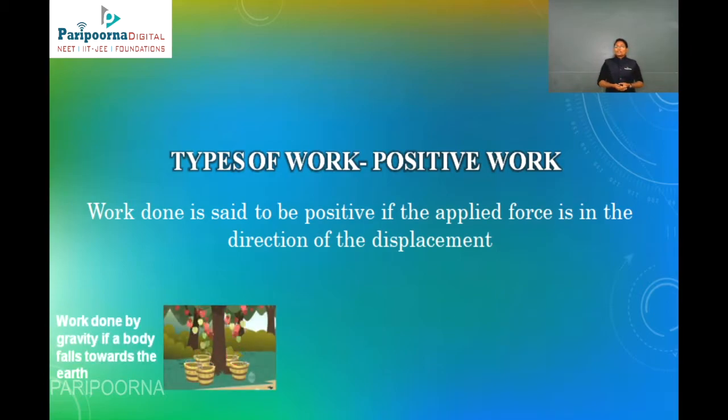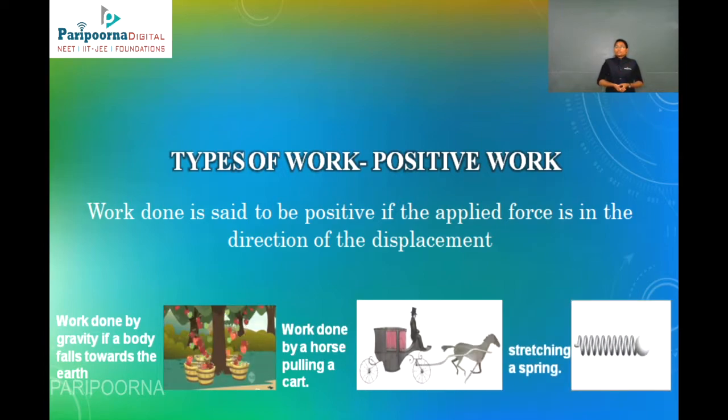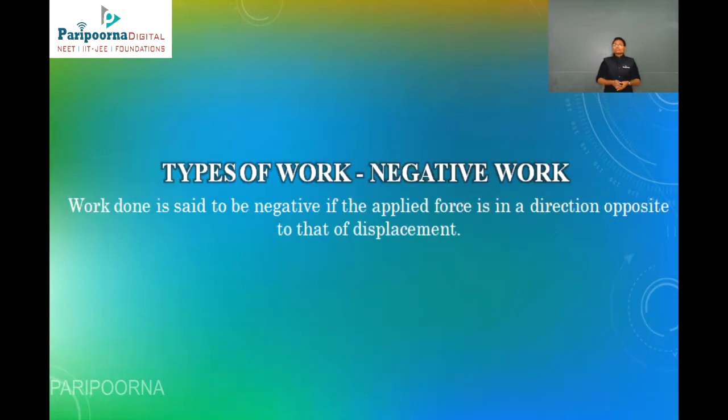For example, work done by gravity if a body falls towards the earth. The fruits and the leaves will fall towards the earth. This is due to positive work, that is, due to the force applied in the direction of the displacement. Likewise, work done by a horse pulling a cart. Likewise, stretching a spring. These are positive work because the force applied is in the direction of the displacement. The next type of work is negative work.